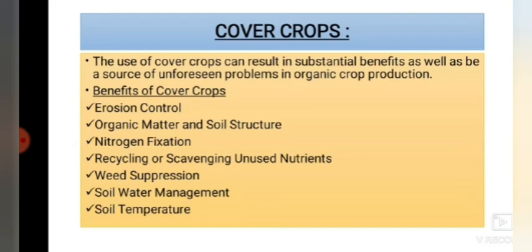Most often a cover crop is grown in the off season before the field is needed for growing the cash crop. Before the cash crop, if the field is not going to be kept barren, at that time we can grow these cover crops. In a sense, a cover crop readies the land for an incoming cash crop. The benefits of these cover crops are a surprisingly wide array, with no serious drawbacks. A cover crop can improve the health of your soil, resulting in a significantly larger, healthier cash crop for the next growing season.